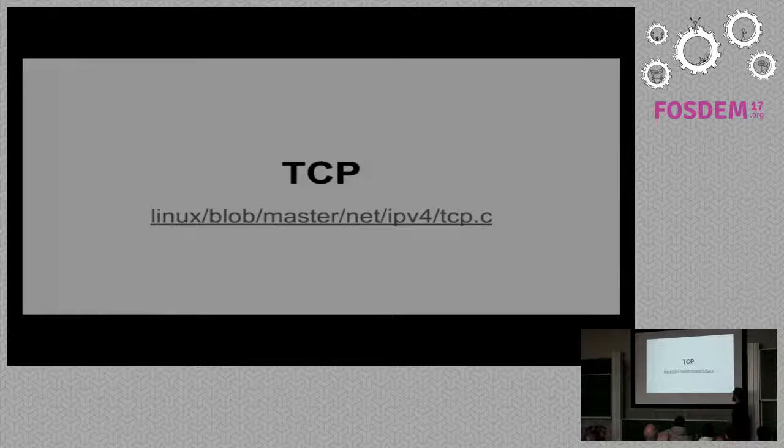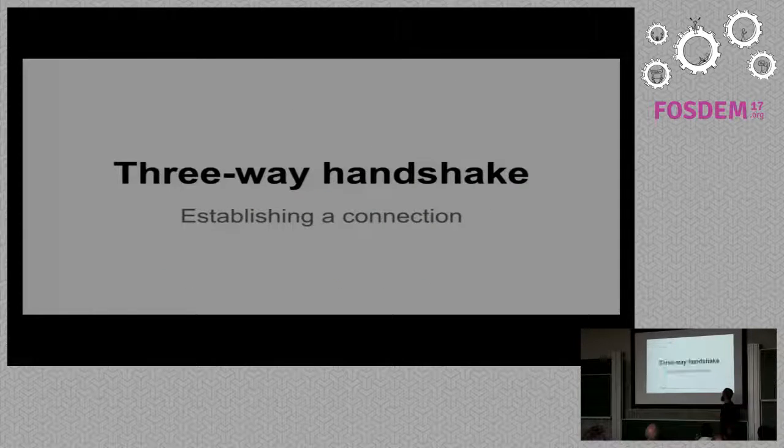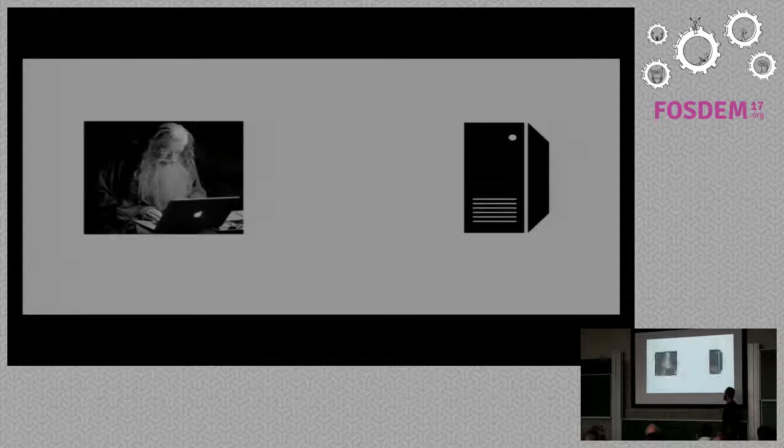So yeah, TCP is implemented inside the Linux kernel. So you can look at the TCP.c if you want to. And TCP is really different than UDP, right? You have a lot of control and statuses, and yeah, we have a connection here, not just sending a text. But we will not go into detail of that because it's boring, right? So let's look at the three-way handshake and how we establish a connection.